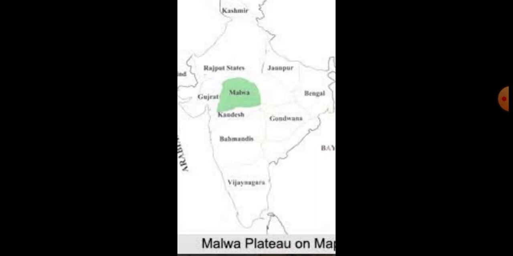Okay, Malwa Plateau is located in central North India, covering Madhya Pradesh and Rajasthan. It is located at an elevation of 1650 to 2000 feet above sea level. Just you see, it is 2000 feet above the sea level.